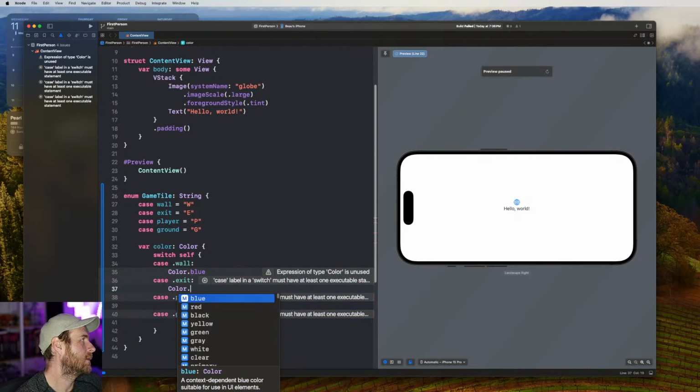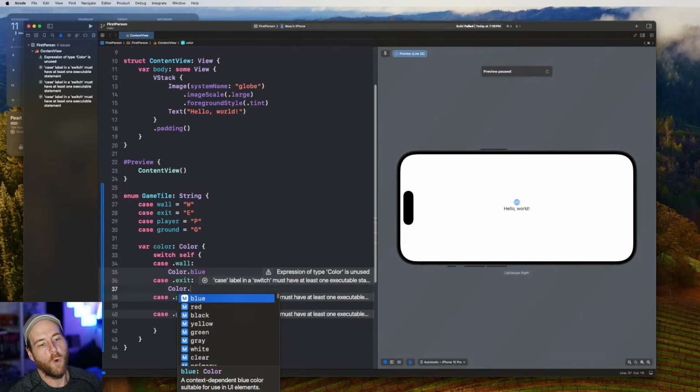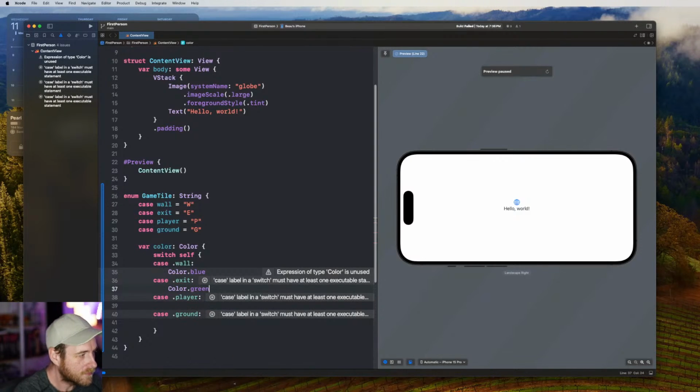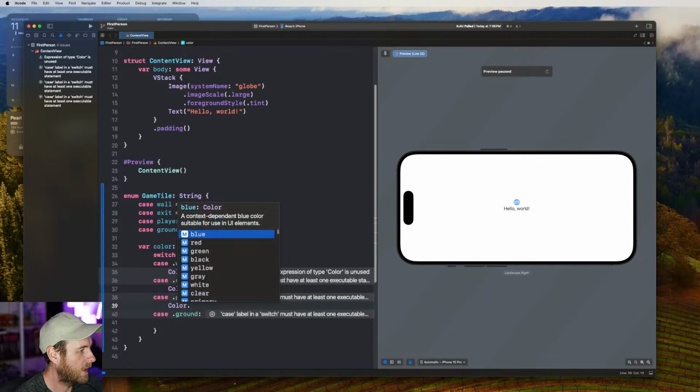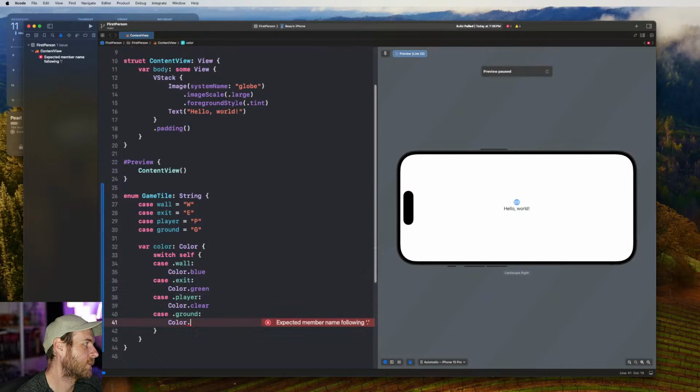The exit will be. Do we have gold? Indigo? It's too close to blue for an exit. Oh, and then in future, to help with color blindness and stuff, what we could do is have patterns on them. That'd be pretty cool. Okay, so exit will be, I guess, green. The player doesn't need a color because we're not going to see the player. And the ground. A ground tile. Now in this game you're not going to see, yeah, exit green, yeah, perfect.